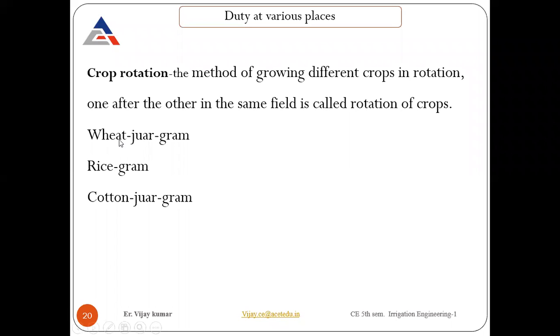So like one is wheat, jowar, gram, rice, gram, cotton, jowar, gram. Jowar is basically an animal grain, you can call it animal feed. Rice, gram, wheat, jowar, gram. These are some combinations that can be utilized, or you can make rice, wheat. Fine. So these can be the combinations of crop rotation.